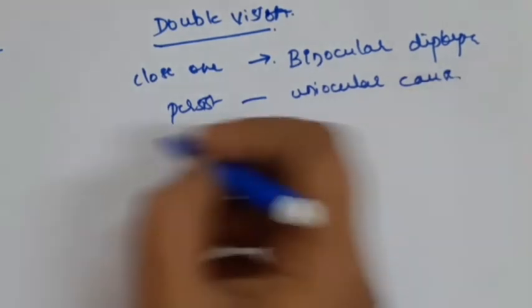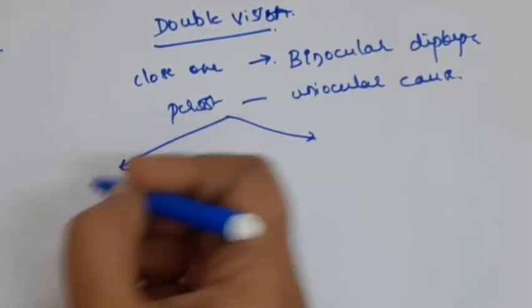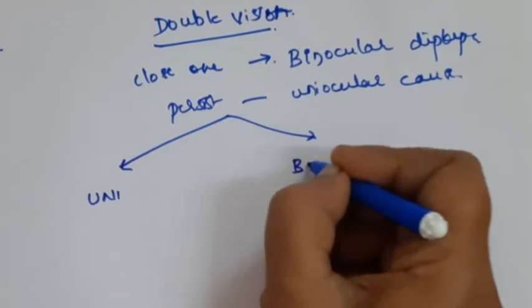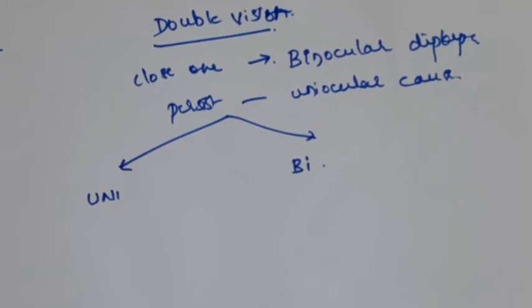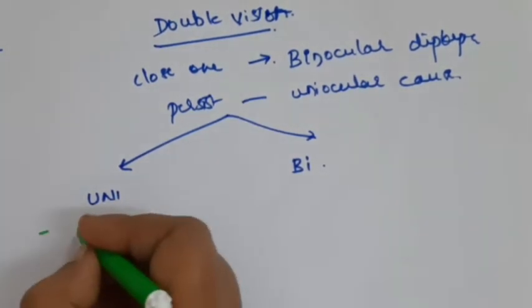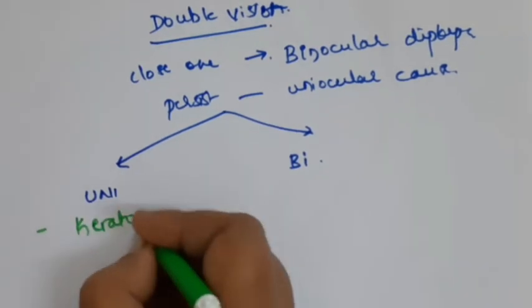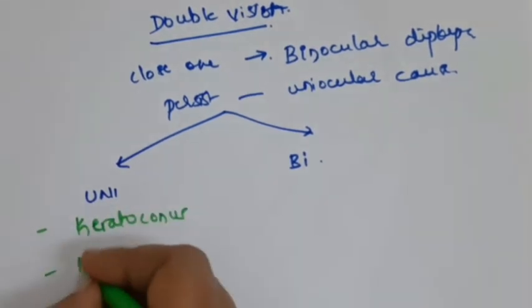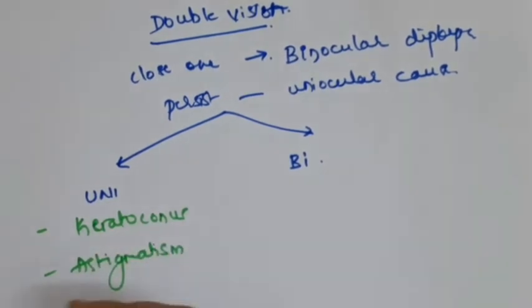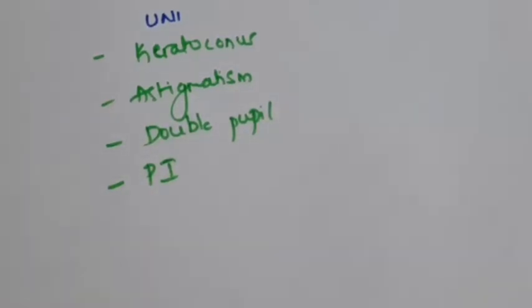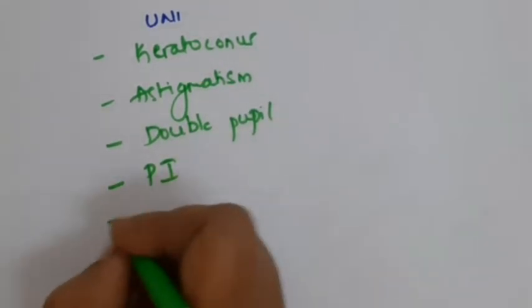So what are the causes now? First thing is differentiate whether it's uniocular or binocular. Then go on giving the causes. Causes for uniocular double vision: high degree of keratoconus, even the high degree of astigmatism, double pupil, or the peripheral iridectomy hole which is not covered by the eyelid. That can also act as a pupil and lead to double vision.